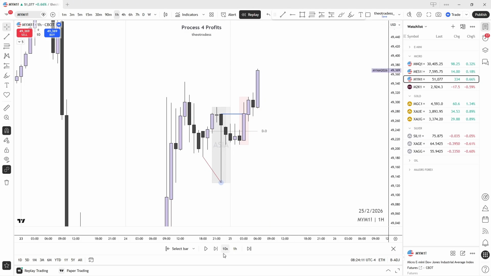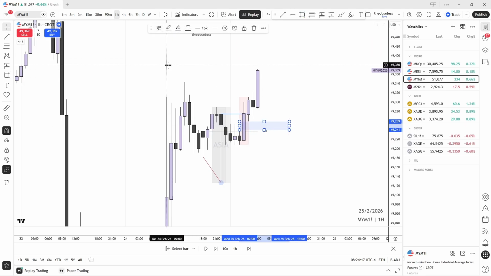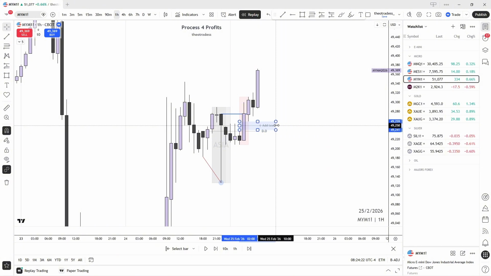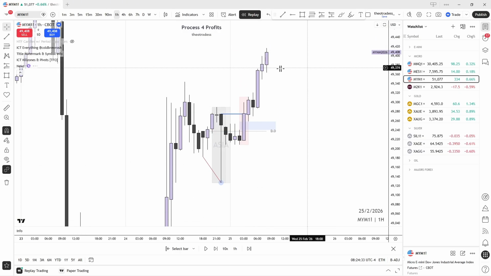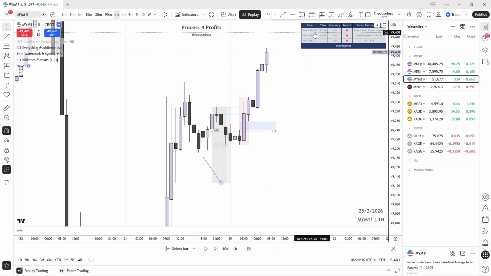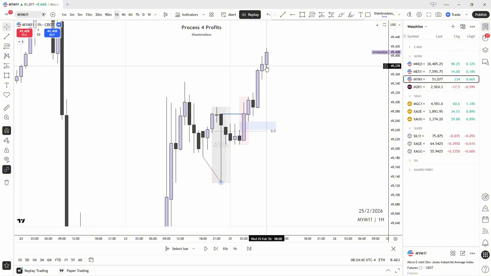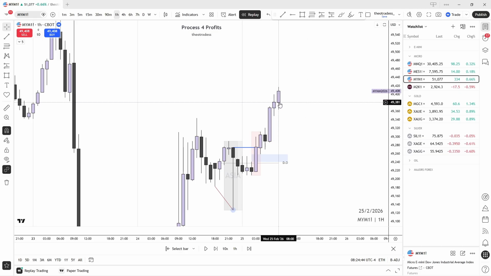We have a gap here. I keep forgetting what they call this gap. Is it the runaway gap? I don't know. Do we have news for this day? Let's check. 24th, no news. So it doesn't look like we're gonna get anything here. 8 o'clock. Let's see, 9 o'clock coming in.